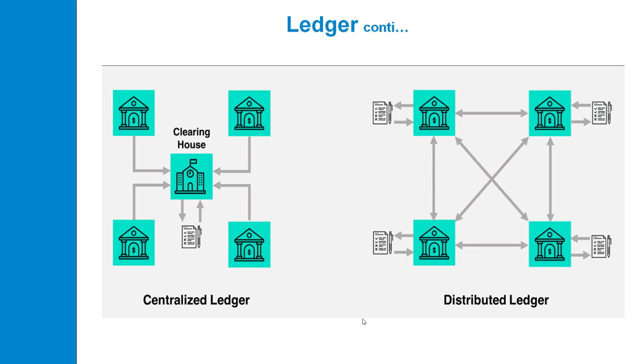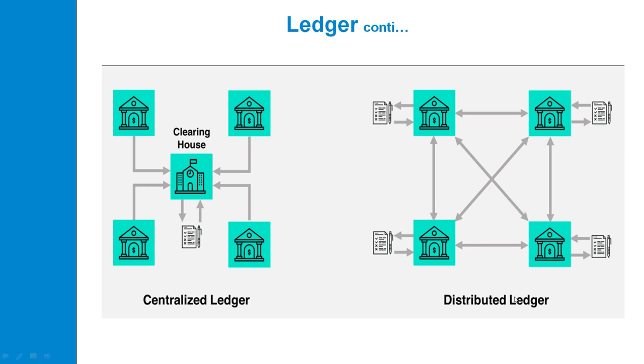At the left hand you will find the centralized ledger, where all the nodes are connected to the clearing house, that is a centralized database, and from that all the users are accessing the ledger, which allows you to access and change the information.